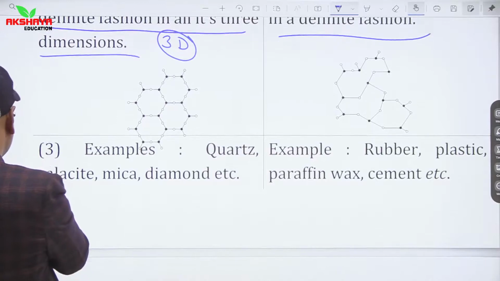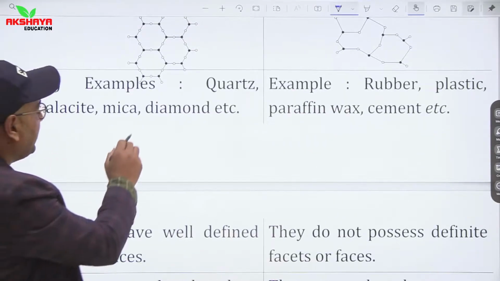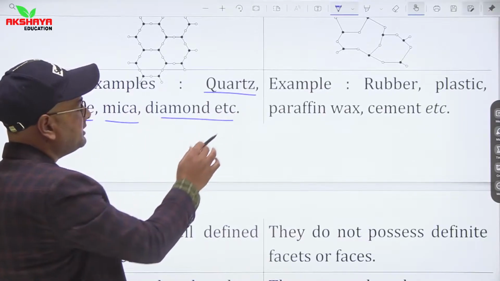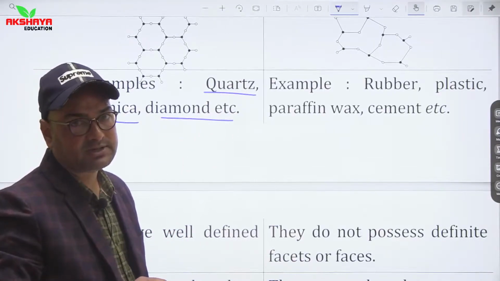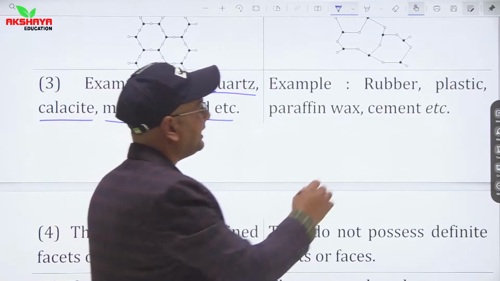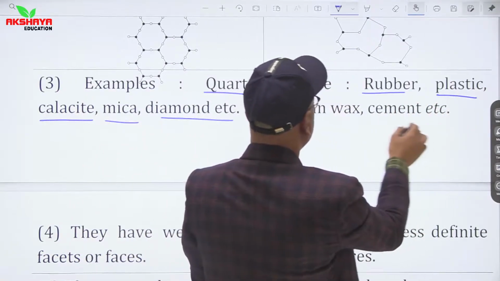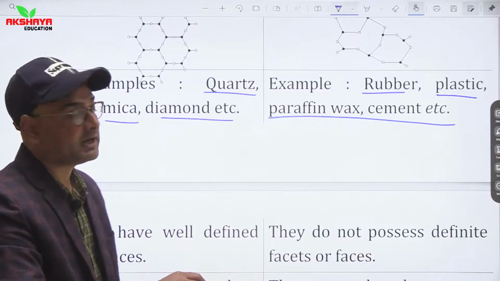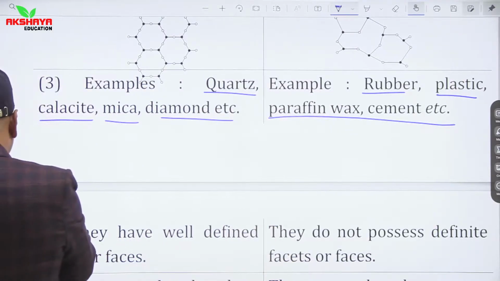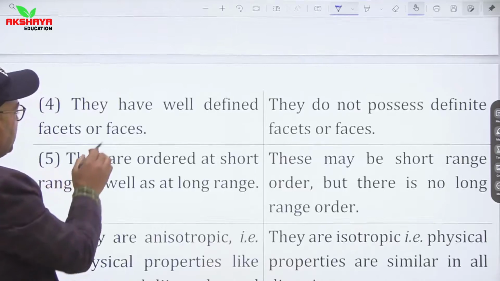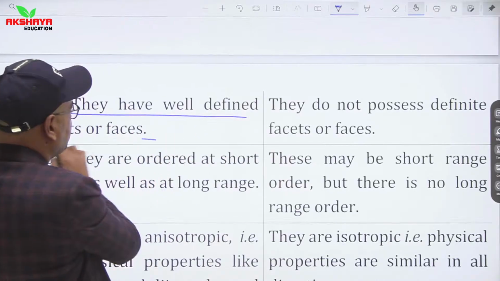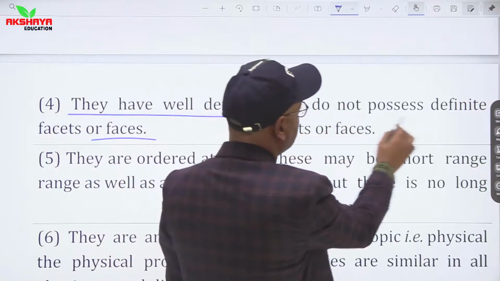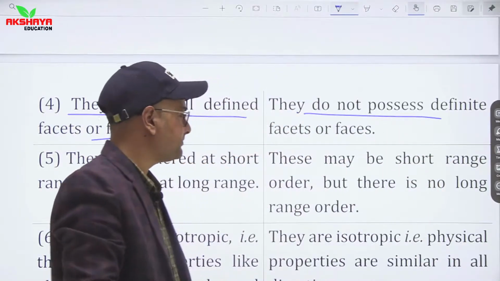Next, quartz, calcite, mica and diamond are crystalline solids. Rubber, plastic, cement, paraffin and wax are known as amorphous or glassy solids. Then, crystalline solids have well defined faces, while amorphous solids do not possess definite faces.